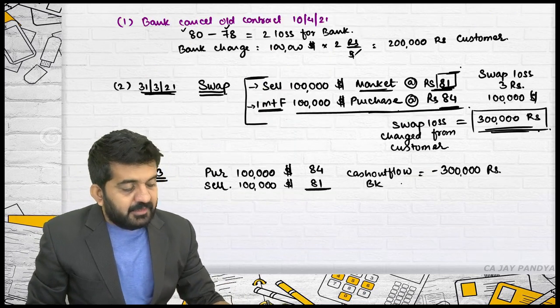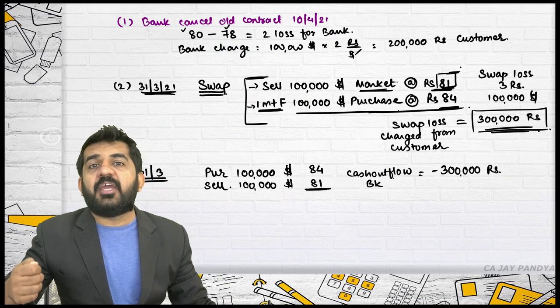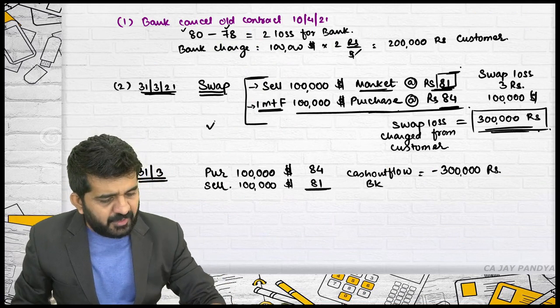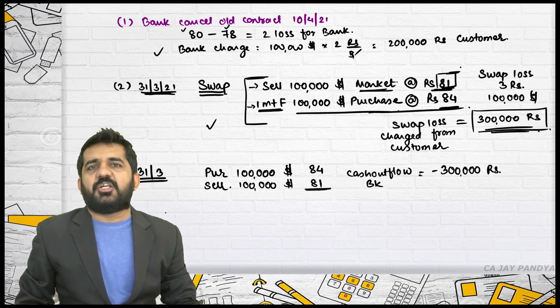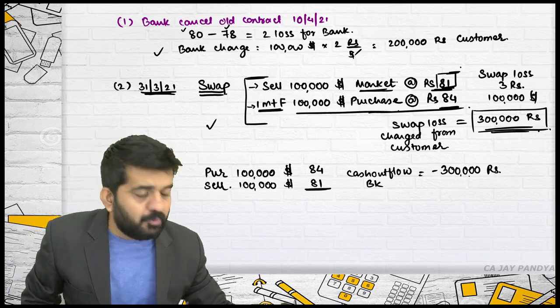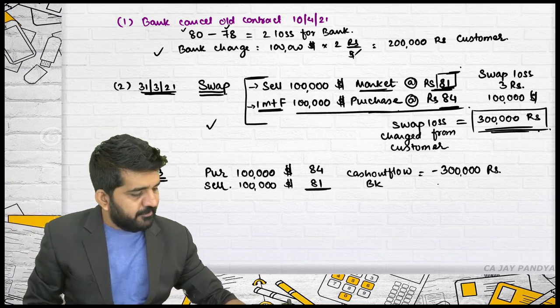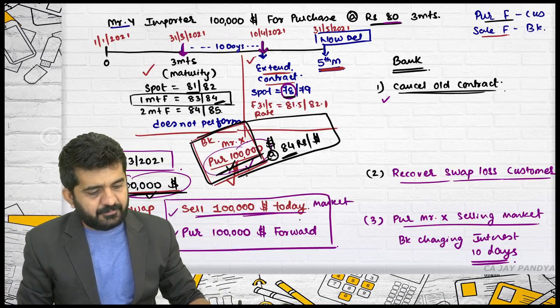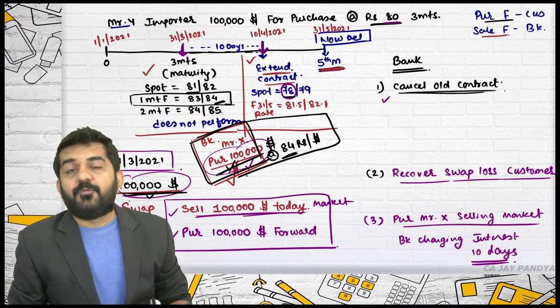Is it alright? This was an unplanned cash flow because of Mr. Y, for which we have already charged cancellation charges and bank charges. Then sir, why have we calculated this? Because we will charge this 10 days interest from the customer.